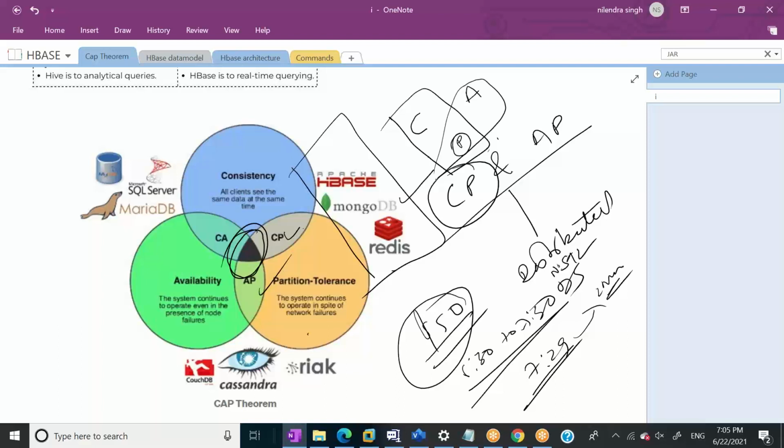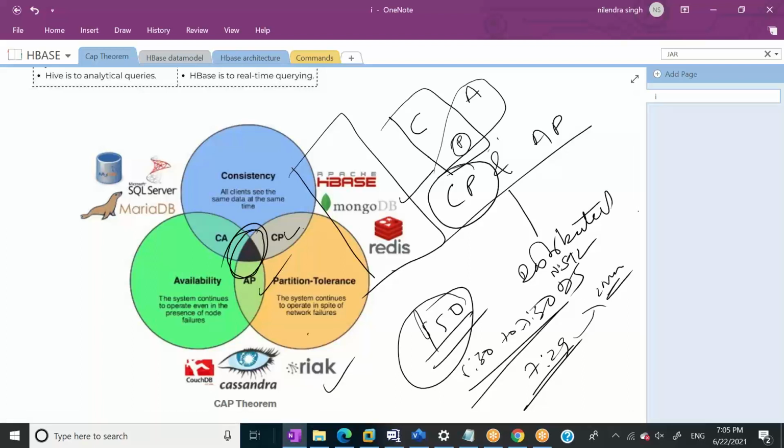They are consistent and available. All the distributed systems, distributed NoSQL databases, are either CP or AP. When we talk about CP systems, the main thing is HBase, Mongo, and Redis. When we talk about AP system, we have Couch, Cassandra, and Riak. Okay, so now this thing is pretty clear to you guys, right? So what we have covered: differences between SQL and NoSQL. Then we try to cover some ACID properties, and then we try to cover CAP theorem.